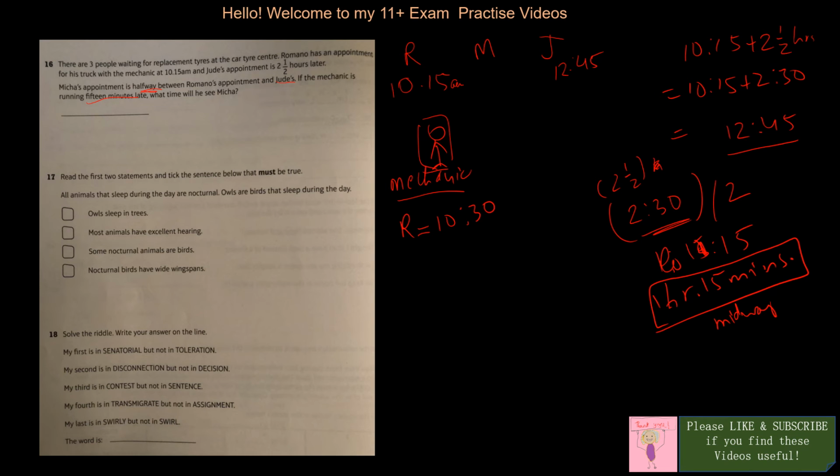Then the mechanic will meet Mika at 10:30 plus 1 hour 30. So that will mean 10:30 and half an hour is 11. Oh gosh, what am I doing? I can't add.